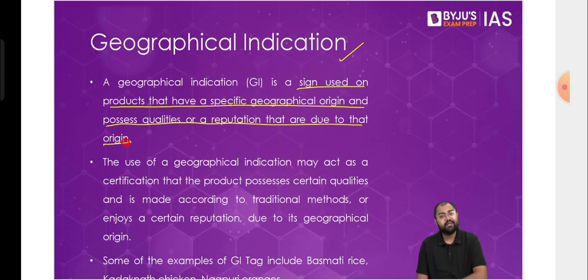And again, there are a lot of products. There are more than 50, 60 products that have been given this kind of geographical indication. Now, it may not always be a food product or an agricultural product. It could be handloom. It could be, let's say, a kind of silk like the Mysore silk, or a sari like the Banarasi saris. So in all these cases, this kind of geographical indication would be given, so that the uniqueness of the product, because of the origin that they have, can start to make a market for itself. That can become a selling point in the market.